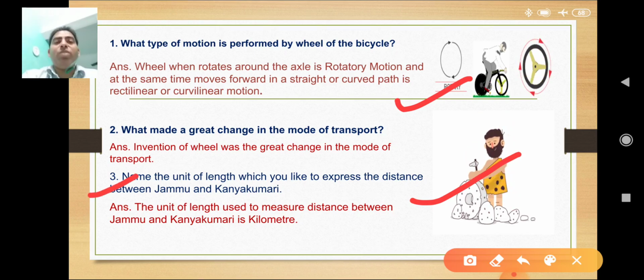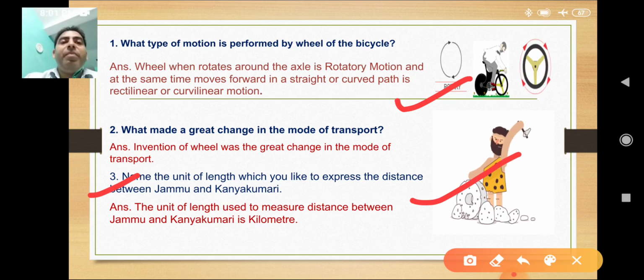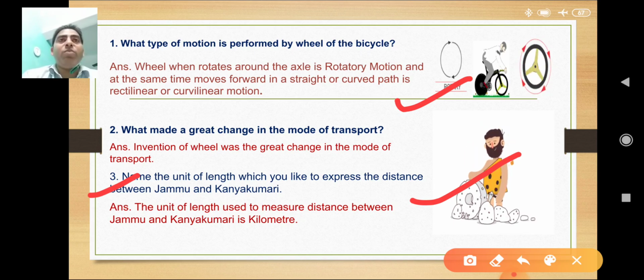Now next question is, name the unit of length which you like to express the distance between Jammu and Kanyakumari. It's a long distance, but we will discuss more about it here. Measurement of length occurs by different units such as millimeter, centimeter, meter and kilometer.